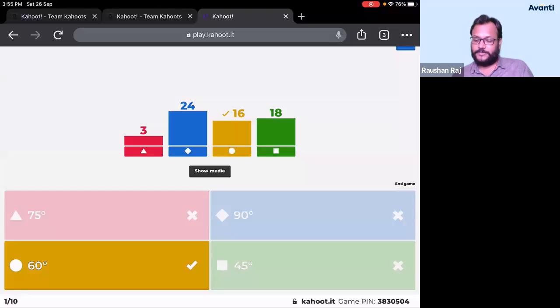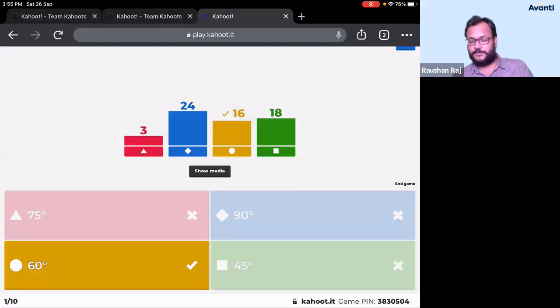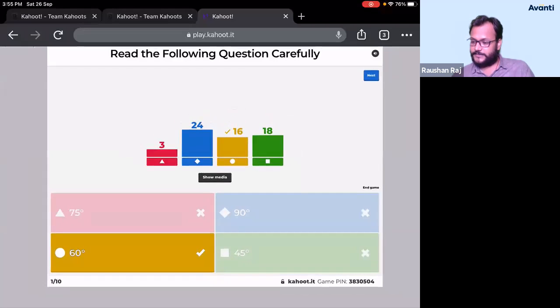देखो बच्चा, what was the question actually? There were two plane mirrors inclined to each other such that the incident ray of light, reflecting at the first mirror, will be parallel to M2, and after reflection from M2, the reflected ray will be parallel to M1. ठीक है? So you have to find the angle between the mirrors. Once the quiz is over, I'll try to solve some of the questions. All right, let us move to the next question.